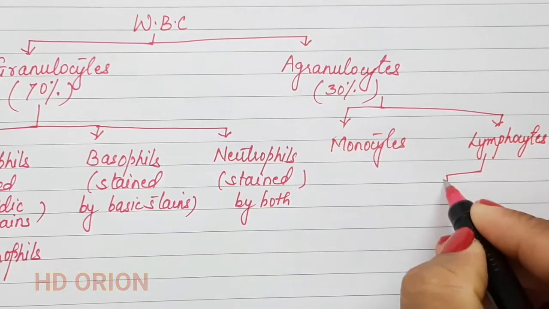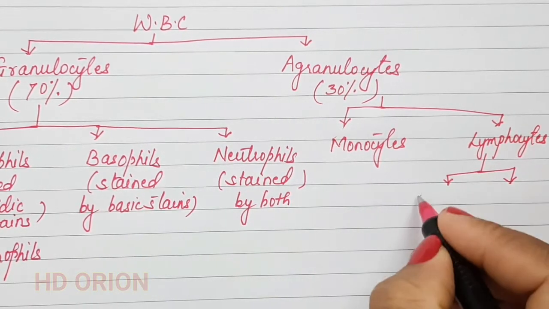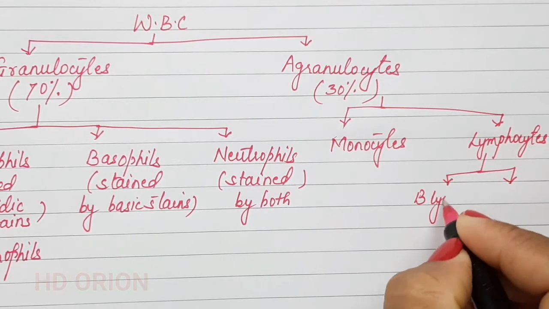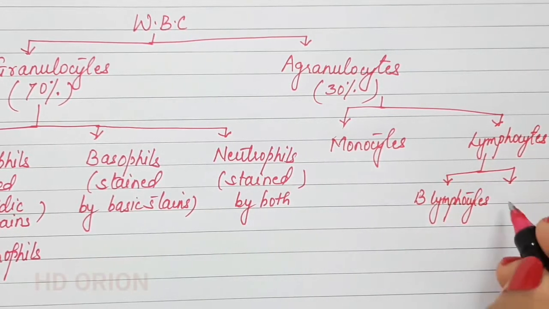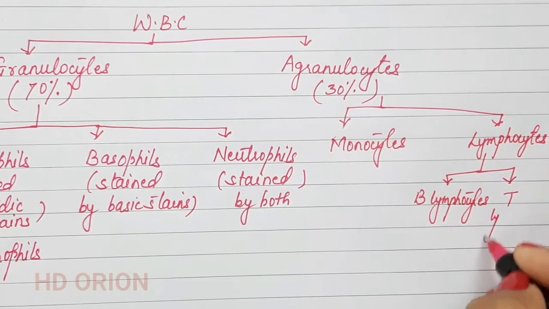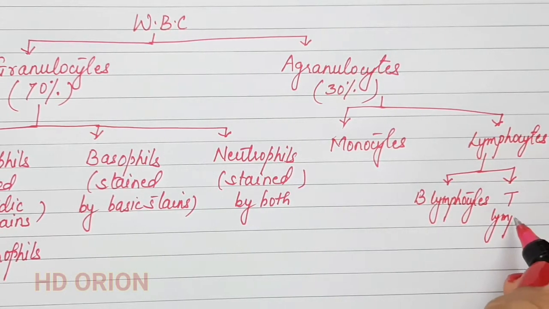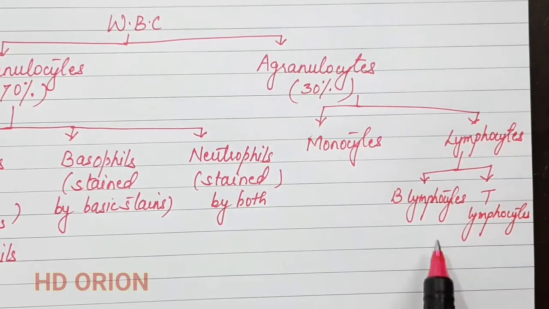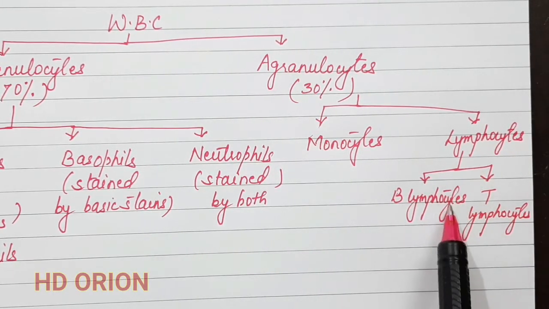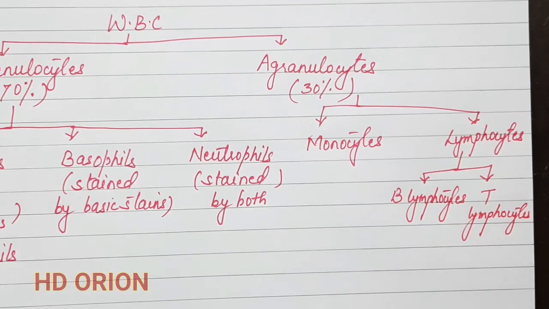And lymphocytes are also of two types, B lymphocytes and T lymphocytes. They usually help in bringing immunity by producing the antibodies.